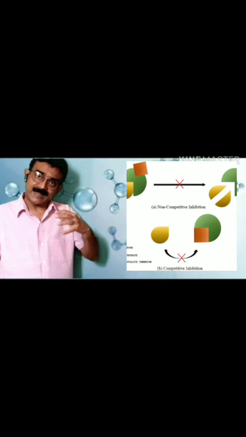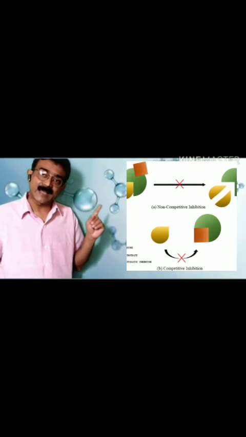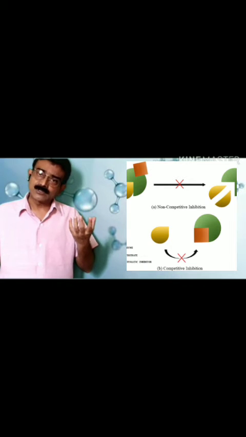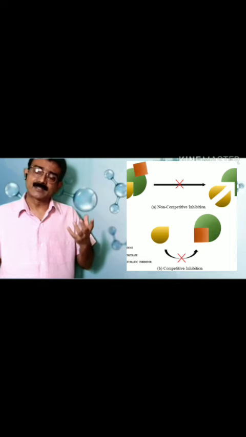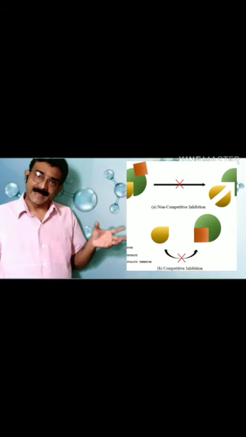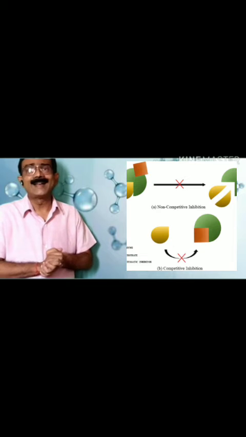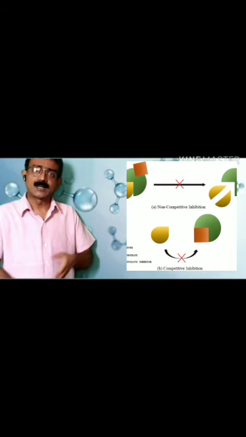So they rapidly attach to the active site of that enzyme, and because of this the molecules of substrate are left, and they are not able to attach to the active site of that enzyme, and hence the function of the enzyme is hampered or inhibited. So this is competitive inhibition.